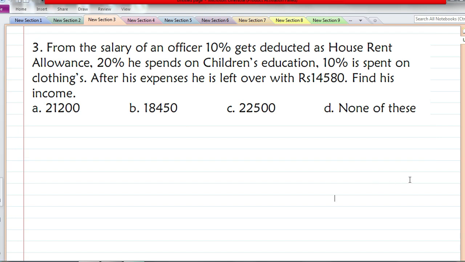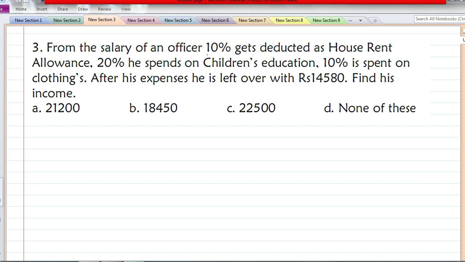From the salary of an officer, 10% gets deducted as house rent, 20% he spends on education, 10% on clothing. After his expenses, he is left over with rupees 14,580. Find his income. So this is a question based on successive percentage.